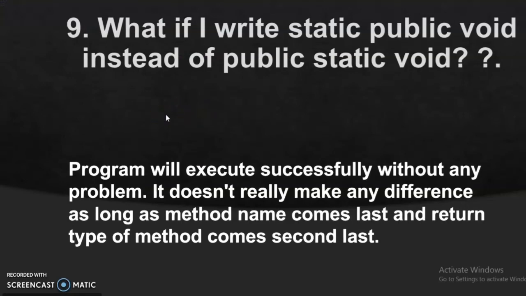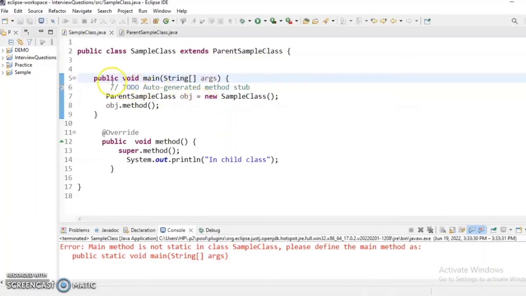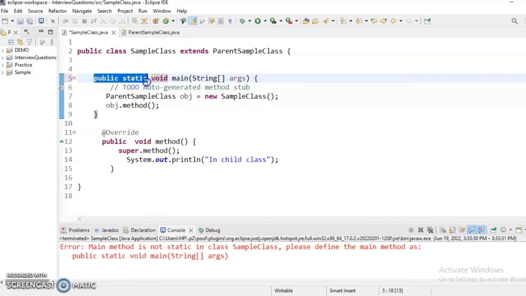So now let's see another question related to the main function. What if I write static public void instead of public static void? Here you can see that generally we write public static void main. So the question is, what if I exchange the place of public and static? So what will happen?